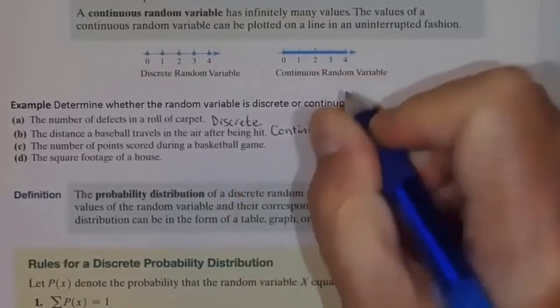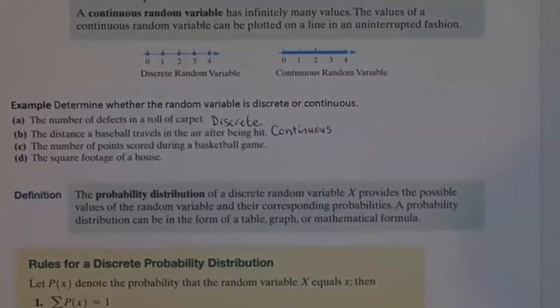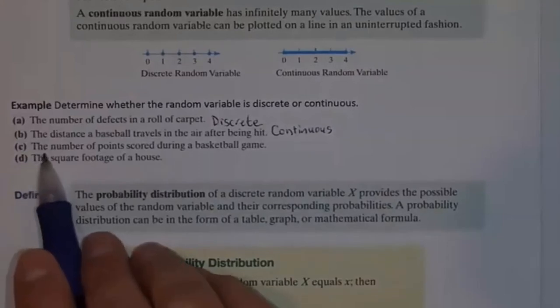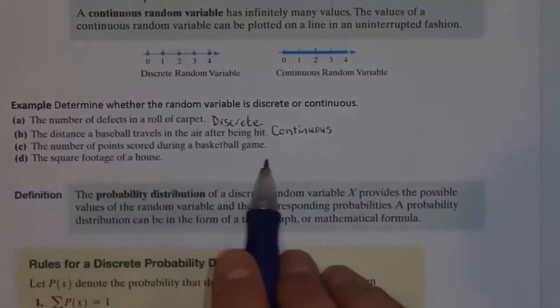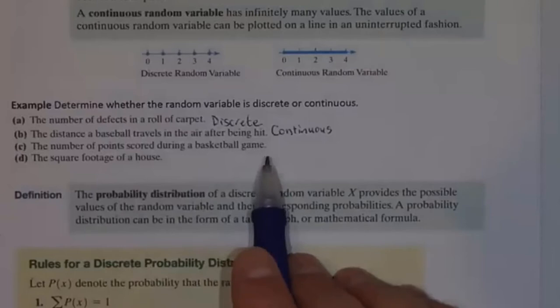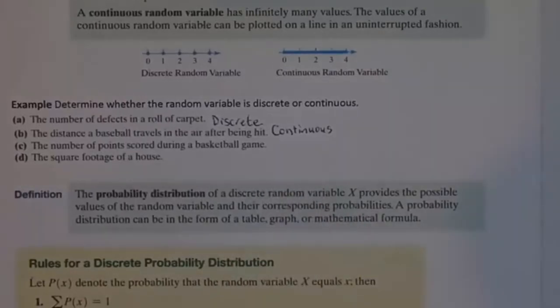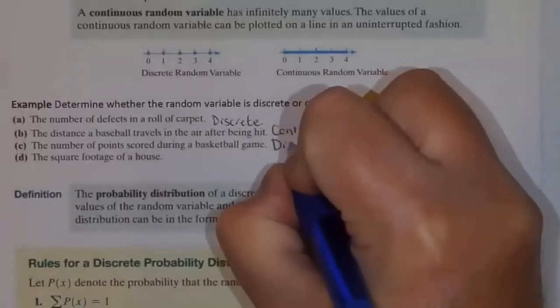So that would be a continuous random variable. C, the number of points scored during a basketball game. Again, if I randomly select a basketball game, the number of points that's scored is a random variable. How do I determine the number of points scored? Well, we count the number of points that are scored. So this would be discrete.